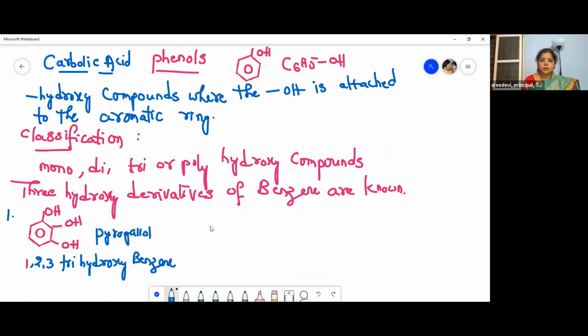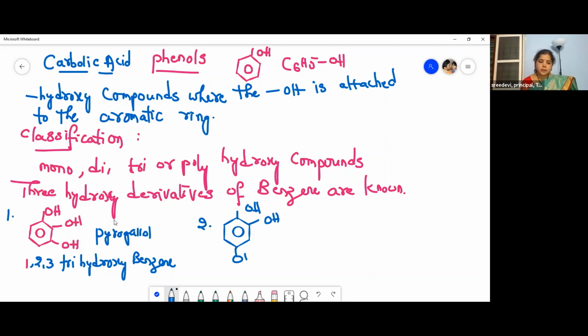Now let us move to the second one. It has OH, OH here, and then OH at this position.